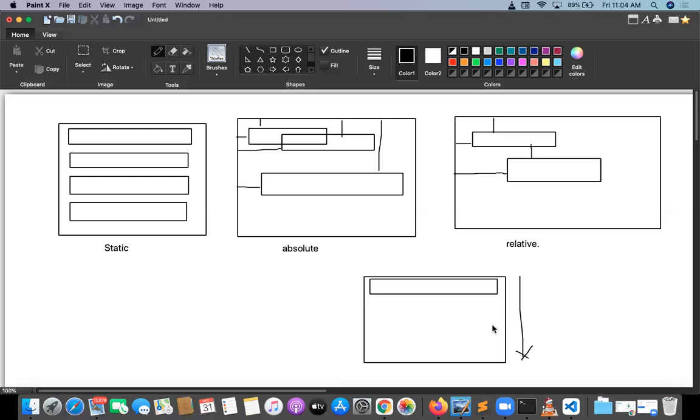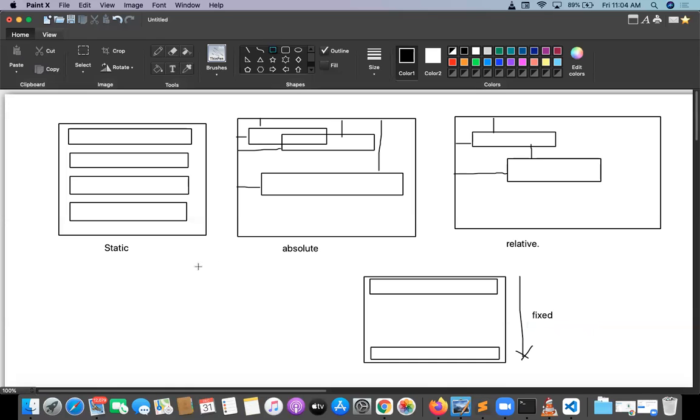Am I right? Oh my God, 10 minutes. This fixed position is very, very important. This is how headers and footers are arranged on websites. That is fixed position. Let me conclude all these things. Fixed position, that's it.